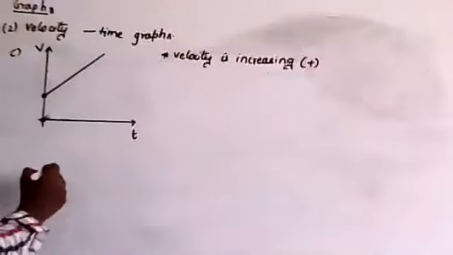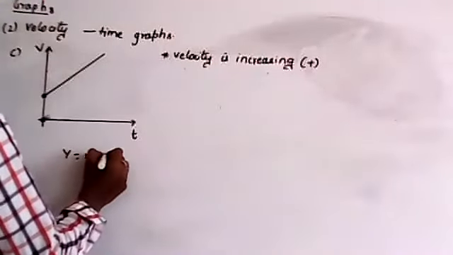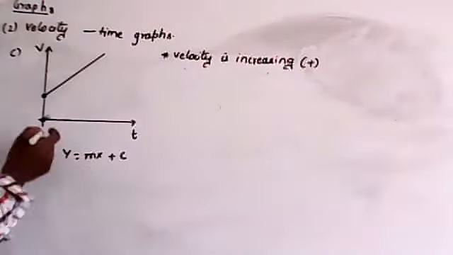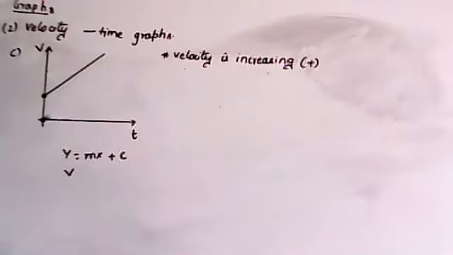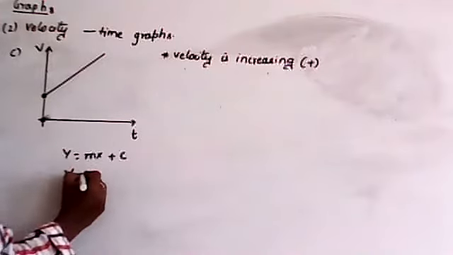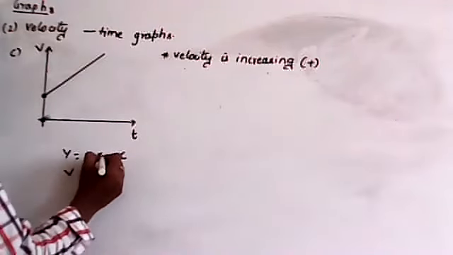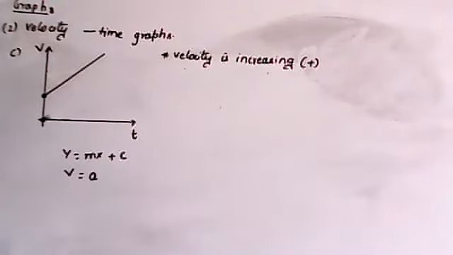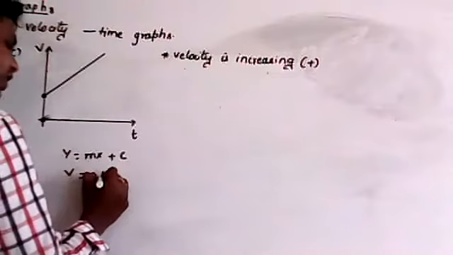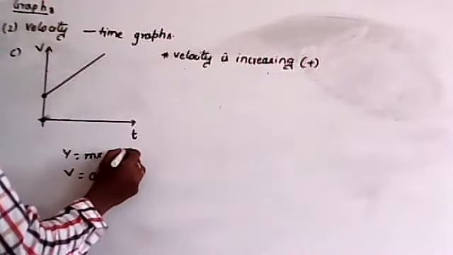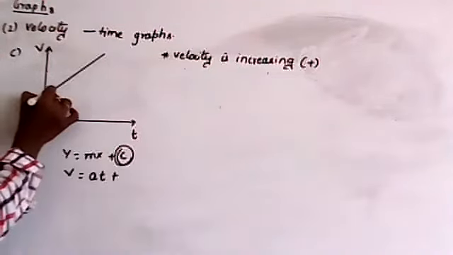Very good. y is equal to mx plus c. Now, on the y-axis we take v. m is nothing but the slope, which for the velocity time graph is taken as a. x is taken as time t, plus c is a constant, the y-intercept.